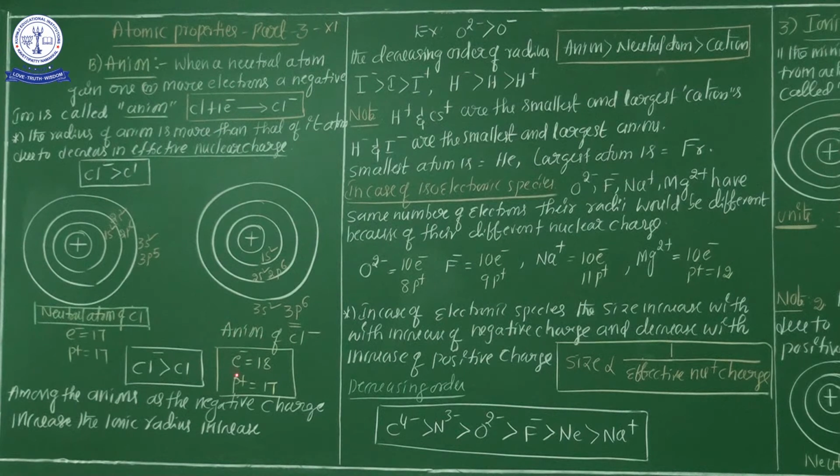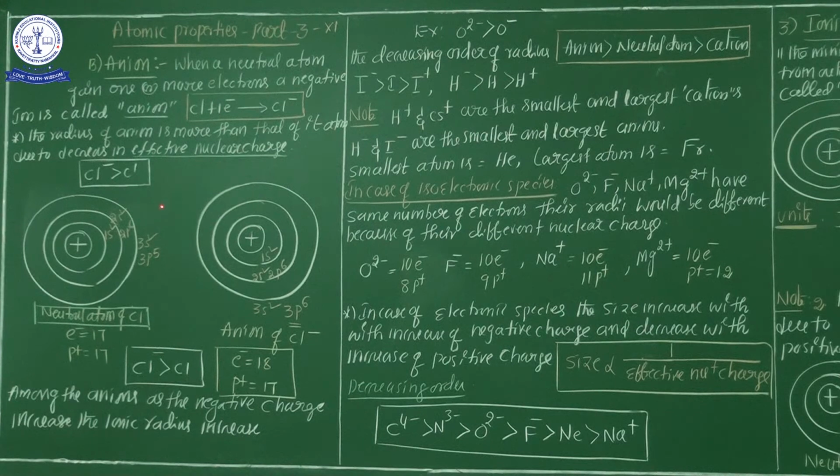If you see any anion, charge is most important. If X is an anion, it contains 3 negative charge. Y is also an anion, it contains only 2 negative charge. Out of these two, the first element has the maximum radius. Is it clear?